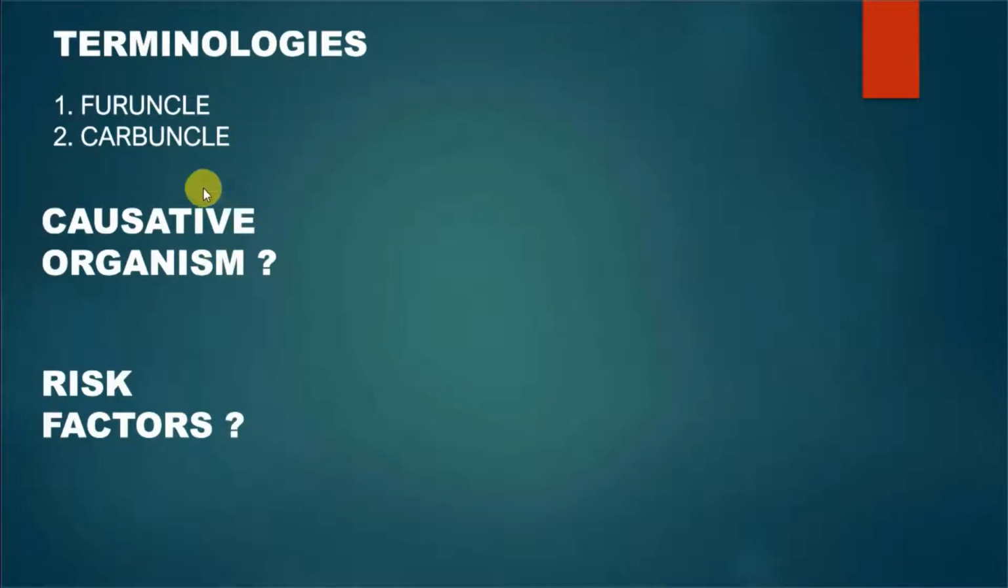What is the causative organism? The main causative organism is Staph aureus. What are the risk factors? The major risk factor is diabetes mellitus, because diabetes mellitus leads to an immunocompromised state, which is a state where Staph aureus infects the most.